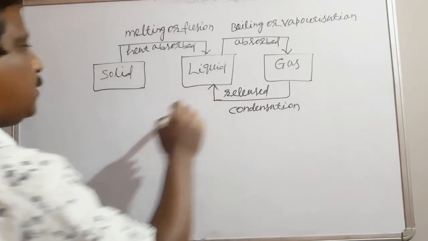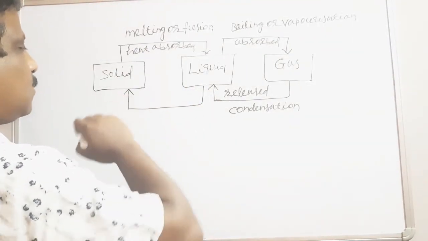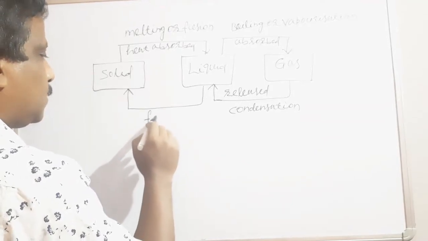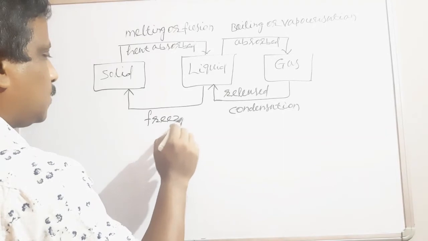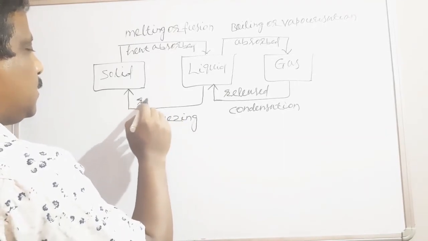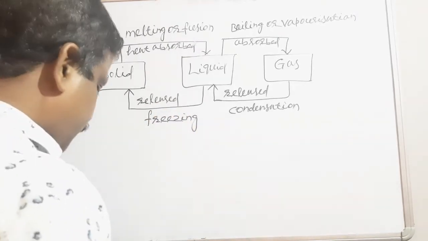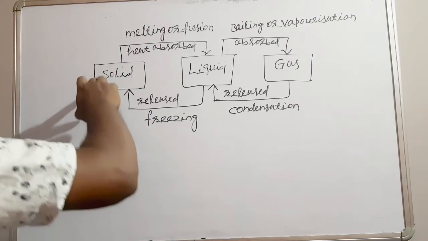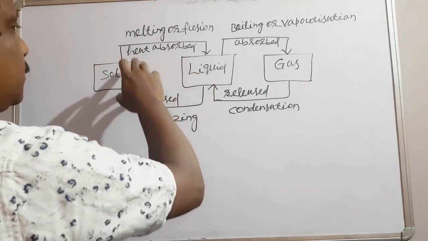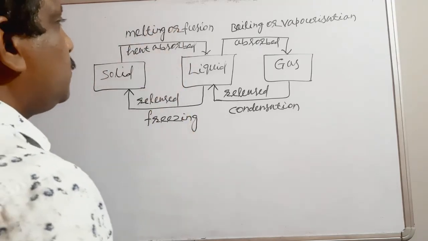Then from liquid to solid, when changing, that process is called what? Freezing. Here also heat is released. Clear? So from solid to liquid, when the state changes, heat is absorbed. That process is called melting or fusion.